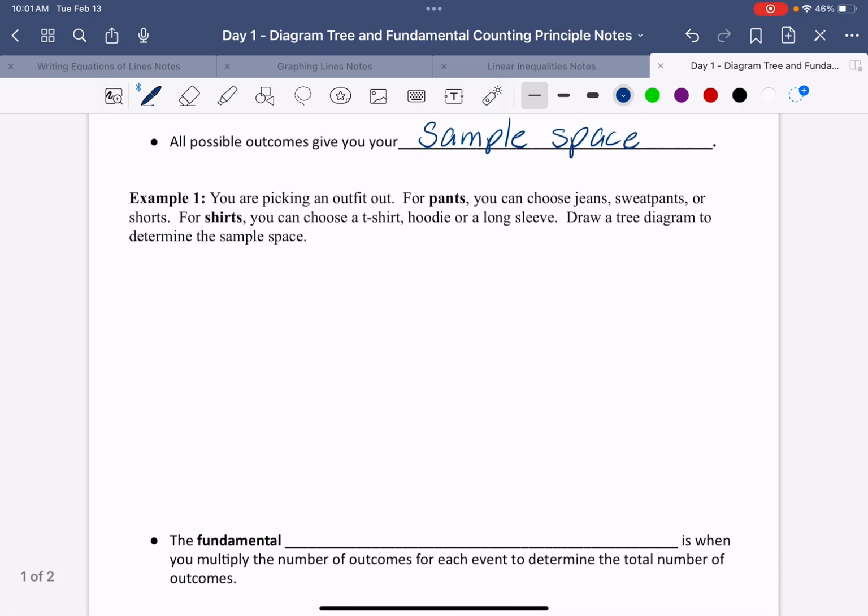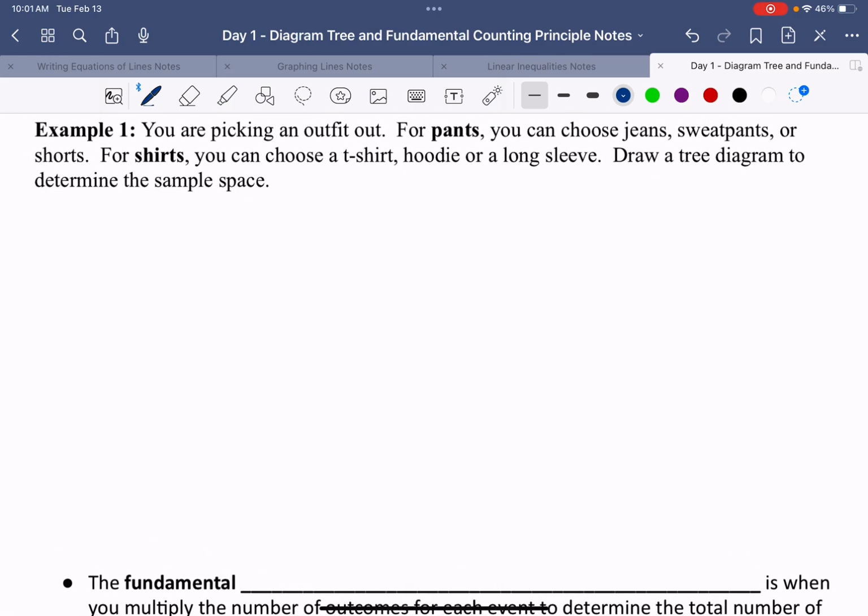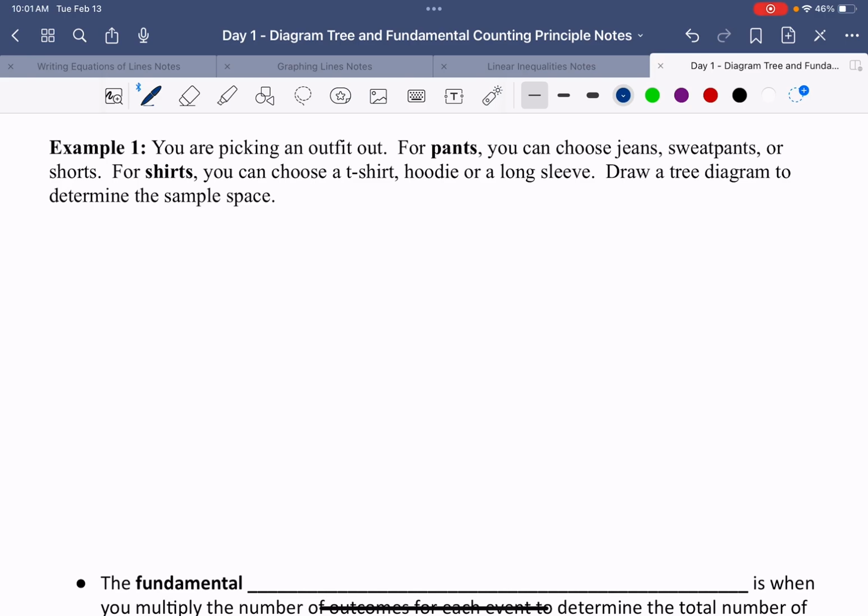So in example number 1, it says we are picking an outfit, okay? And so for today, I have to choose from pants. So I can choose pants, and from those pants, I can choose a couple different things. So let's look, here I'm gonna underline them. I can choose jeans, I can choose sweatpants, or shorts for today.